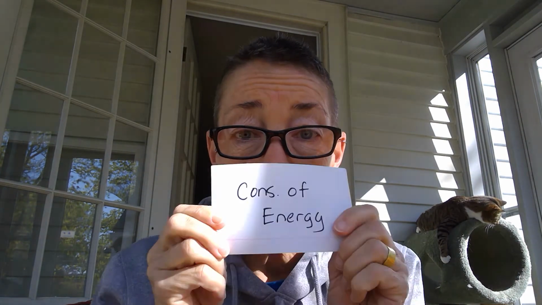Next big idea is conservation of energy. So if energy is conserved, you might need to state that. If you know there's no friction acting on a system and all of the potential energy is going to convert to kinetic energy, then say energy is conserved in this situation because there's no friction, and then go from there. So conservation of energy is one of those big ideas.